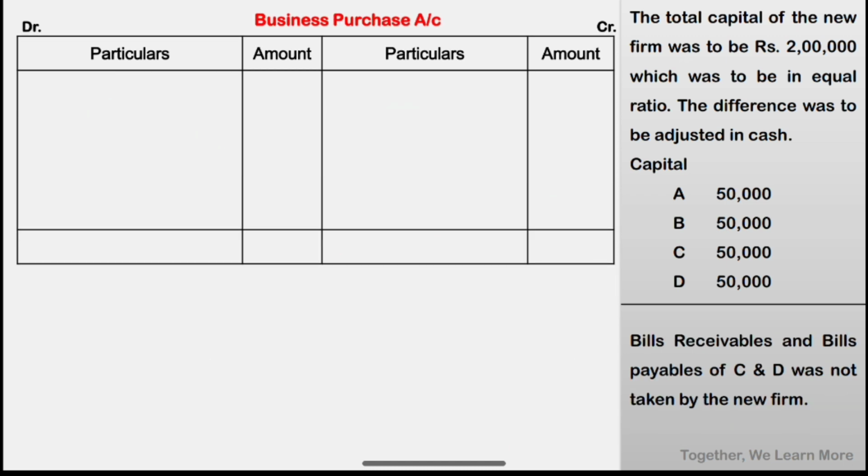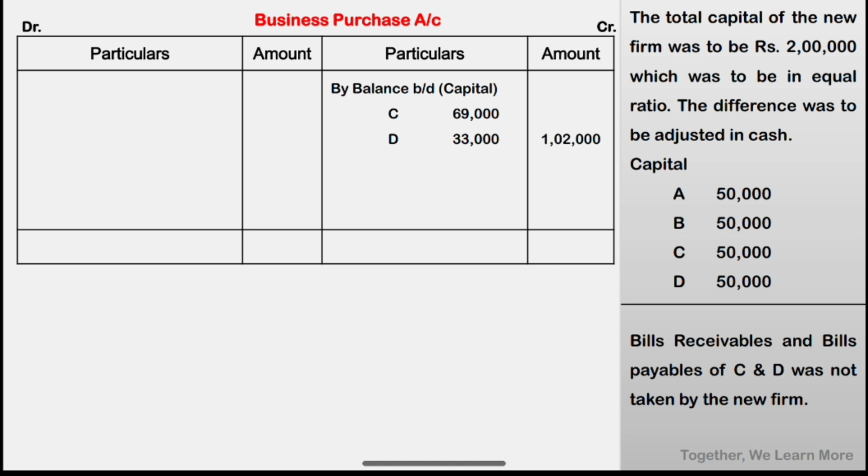Try to understand carefully, don't just watch the videos. This is most important. Try to learn, try to understand the full example. So this is business purchase. First, transfer the balance from capital. From the capital account that we prepared, C and D's balances 69,000 and 33,000. Outer column 1,02,000.